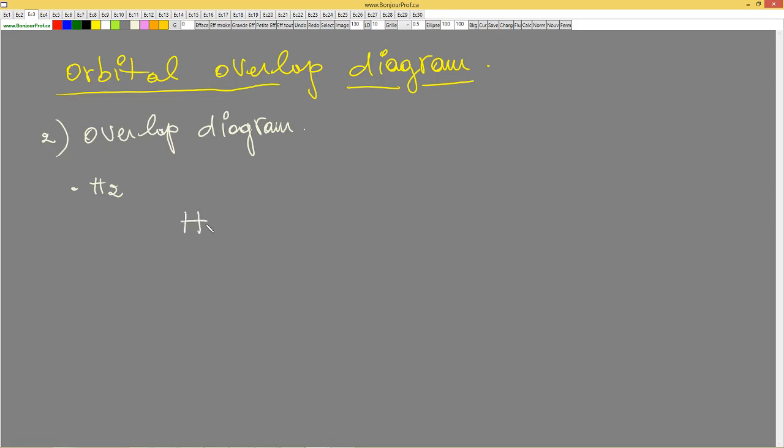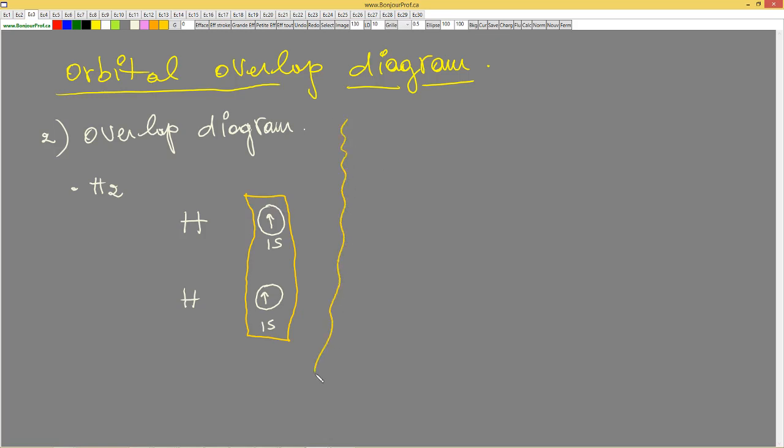We put hydrogen here, and we put only the electrons that will react, the outer shell. This one is 1s, this one is 1s, and we put a box like that. This is how chemists represent the bonding when we use the orbitals.